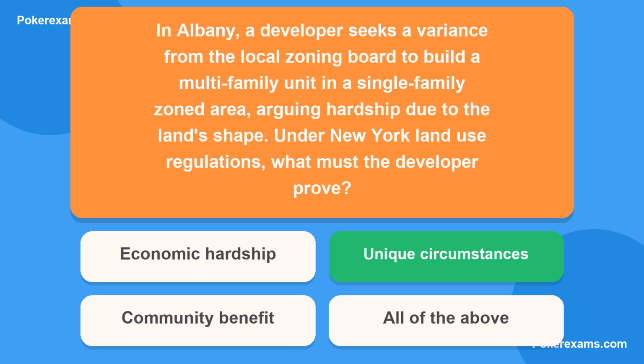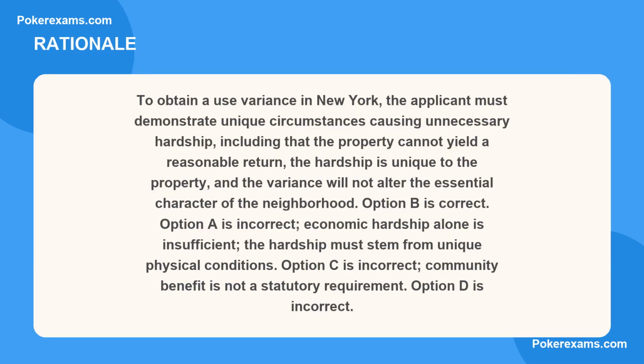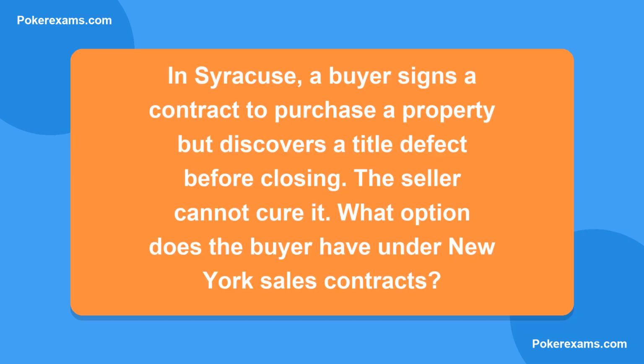The correct answer is B. Here is why. To obtain a use variance in New York, the applicant must demonstrate unique circumstances causing unnecessary hardship, including that the property cannot yield a reasonable return, the hardship is unique to the property, and the variance will not alter the essential character of the neighborhood. Option B is correct. Option A is incorrect. Economic hardship alone is insufficient. The hardship must stem from unique physical conditions. Option C is incorrect. Community benefit is not a statutory requirement. Option D is incorrect.